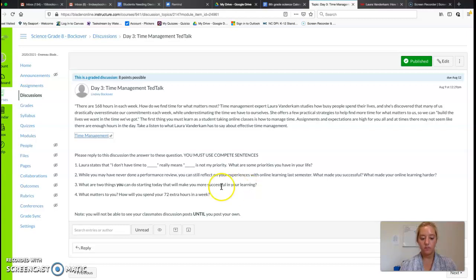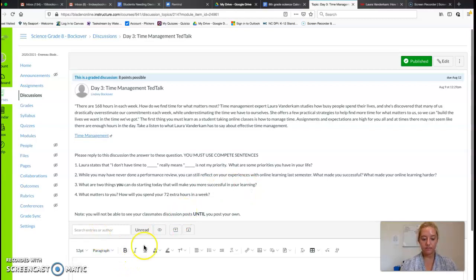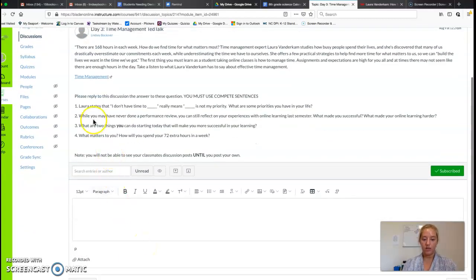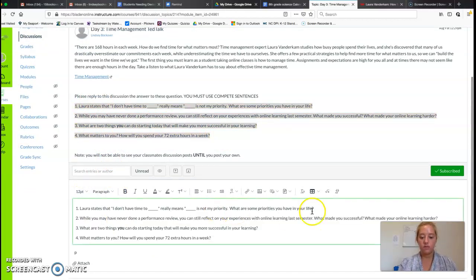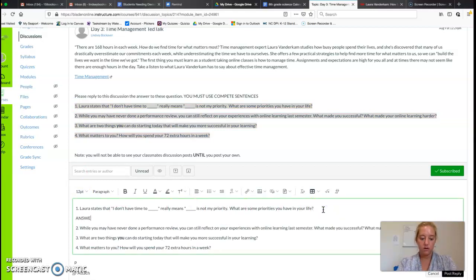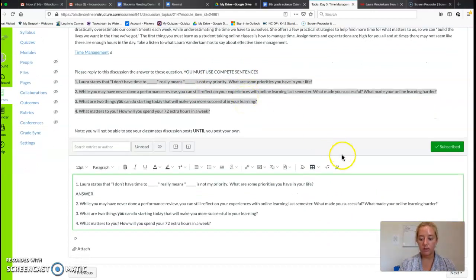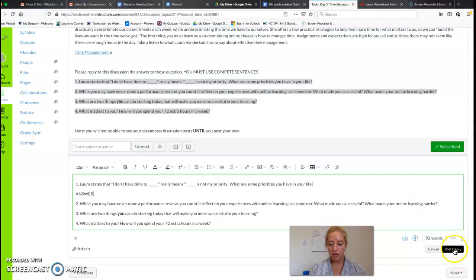What matters to you? So you are going to push this reply button. You are going to answer all of these questions. It might be helpful to copy and paste the questions, and then put your answer below. And once you're finished, and you've written in complete sentences, see it's in capital letters, so it must be important, you are going to push post reply, which is underneath my box. You're going to click post reply.